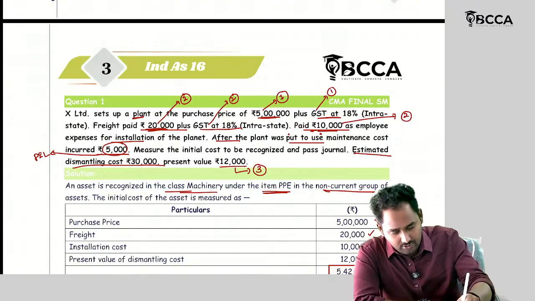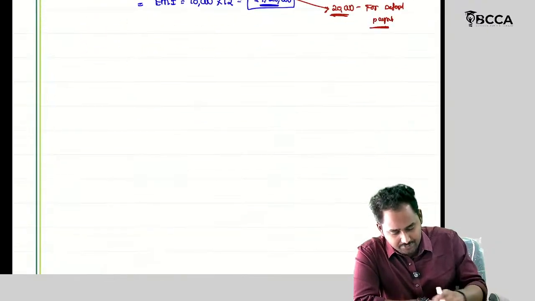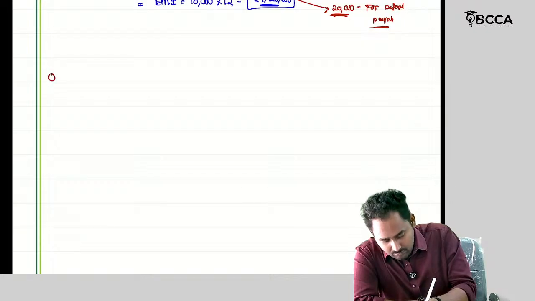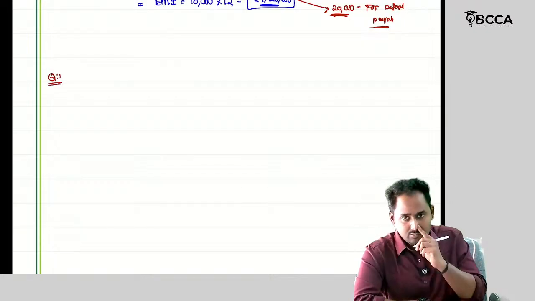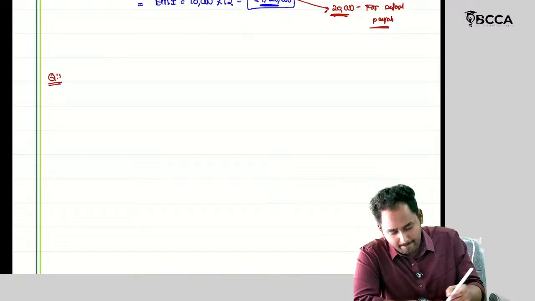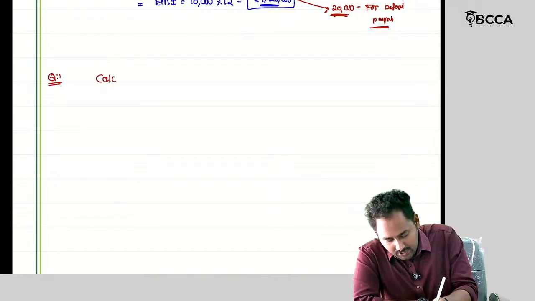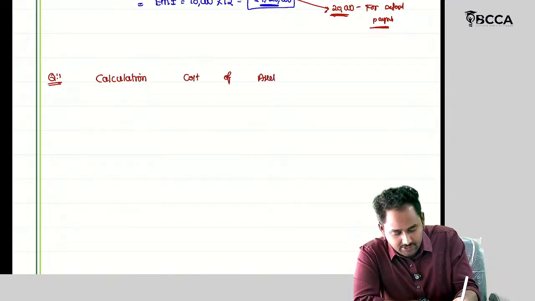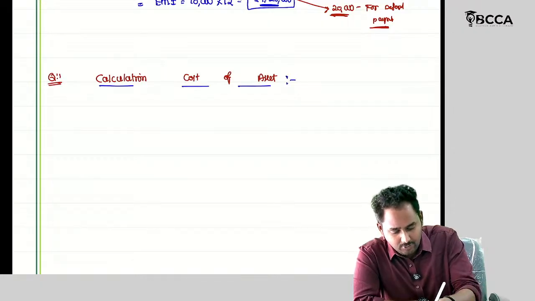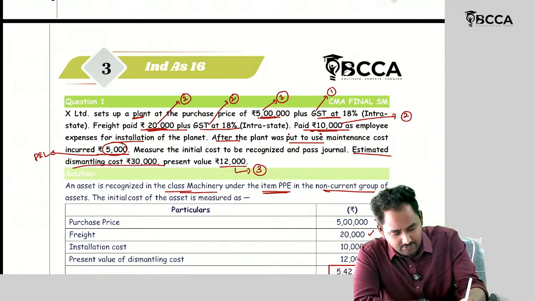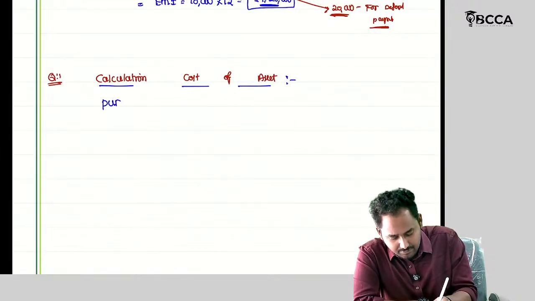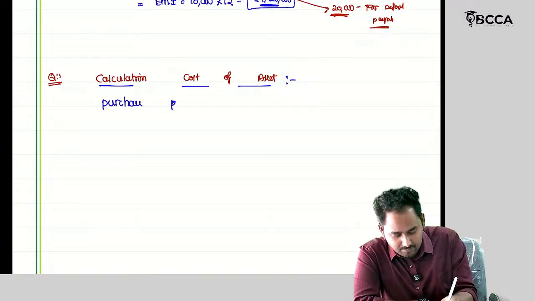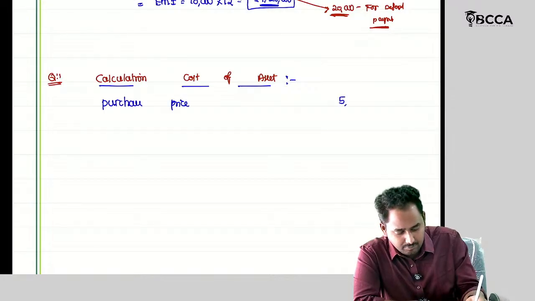So number 1, let's see the journal entry. Calculation of cost of asset. Purchase price 5 lakhs.